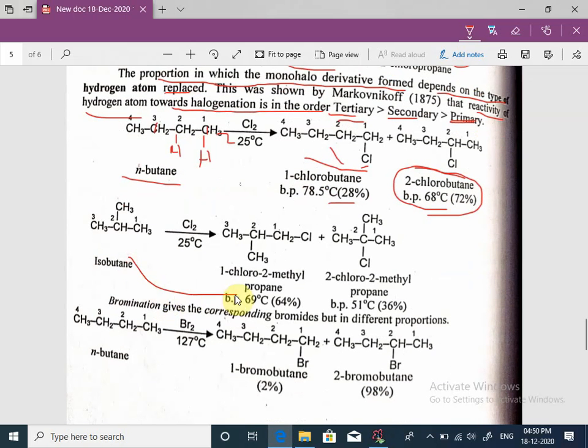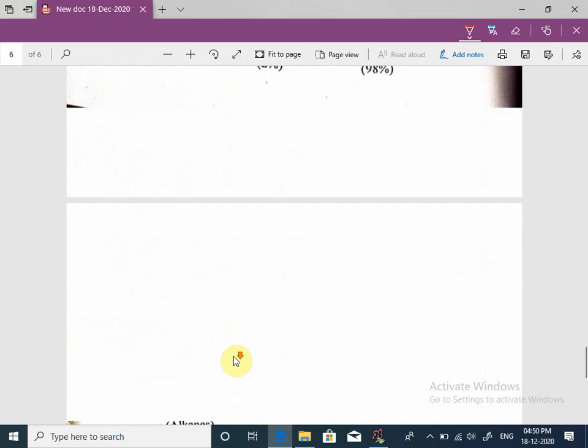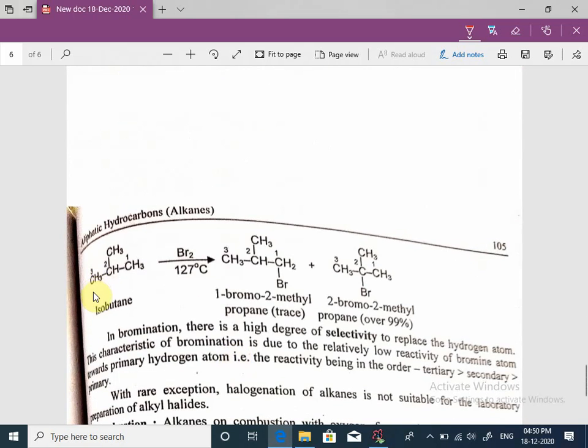See another example. See this example. Isobutane.